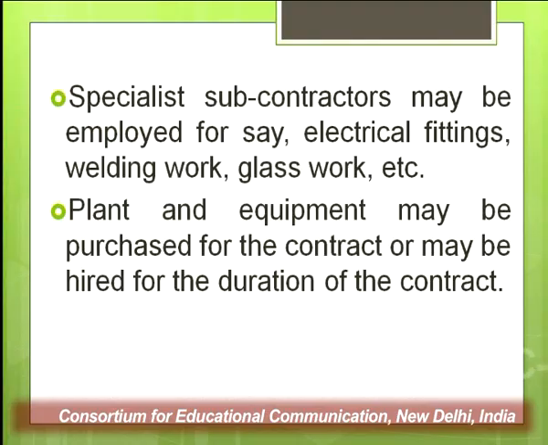All the glass work you assign to one subcontractor. So there may be subcontractors which you assign while performing that contract, but that is all part and parcel of that contract only. And plant and equipment may be purchased, meaning every time you take a contract, and normally when you take a contract of a very large amount or a very long duration, you purchase separate plant and machinery for that, because all the plant and machinery which you have in your business are already engaged in some other sites, right. So you may purchase some new plant and machinery for that contract itself, right.